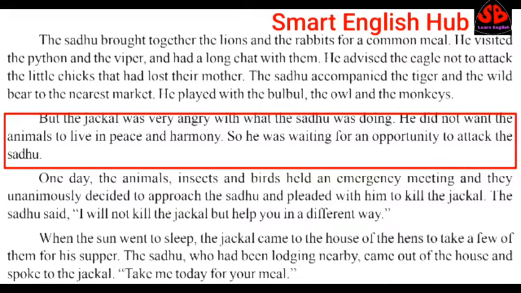So the jackal did not like it. He did not want the animals to live in peace and harmony. So he was waiting for an opportunity to attack the sadhu. He was waiting for a chance to kill the sadhu.